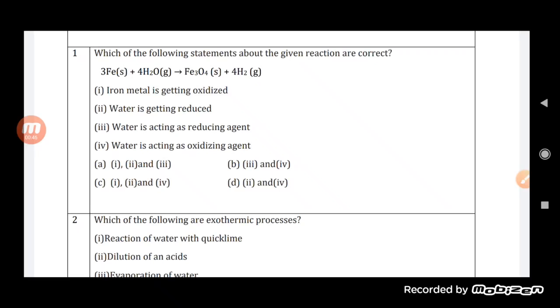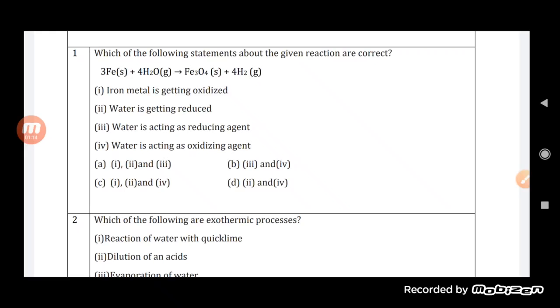Iron metal is getting oxidized. Yes, that is correct, students, because iron metal is combining with oxygen to form the iron oxide. So the formation of Fe3O4 proves that iron is getting oxidized. Water is getting reduced. Yes, water is getting reduced since there is a removal of oxygen from the water.